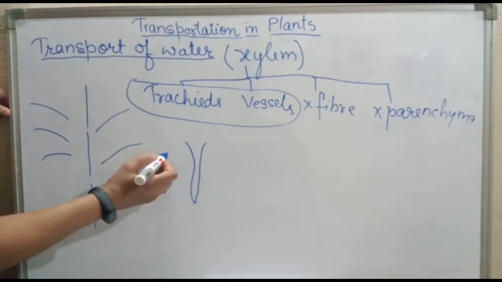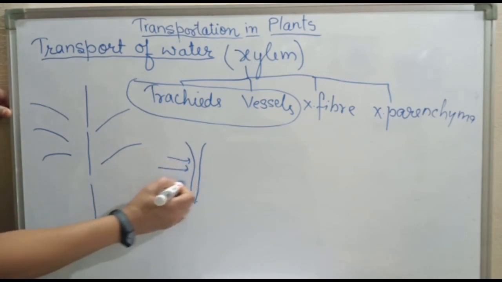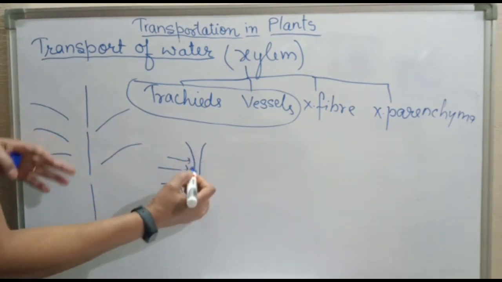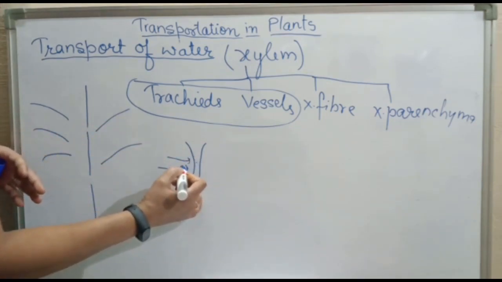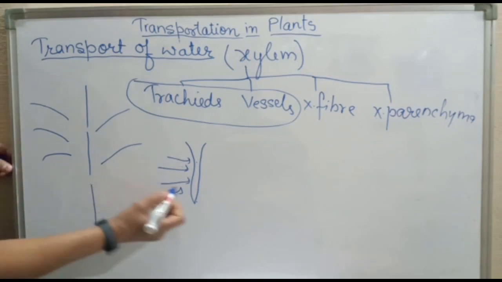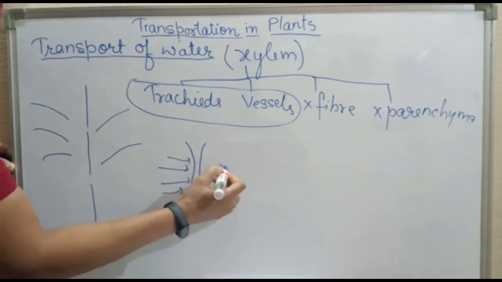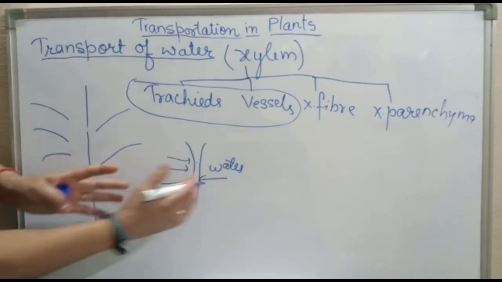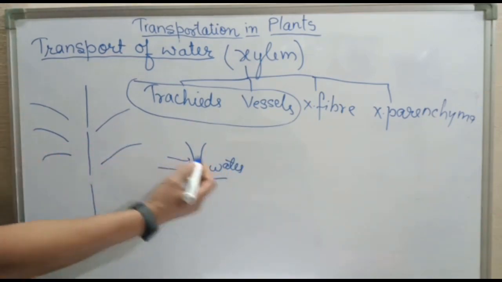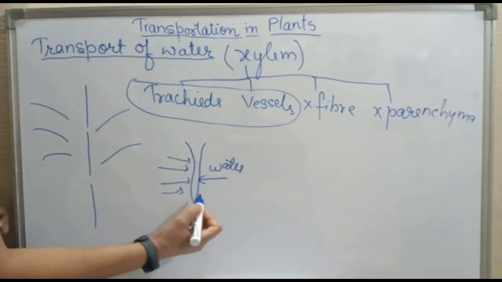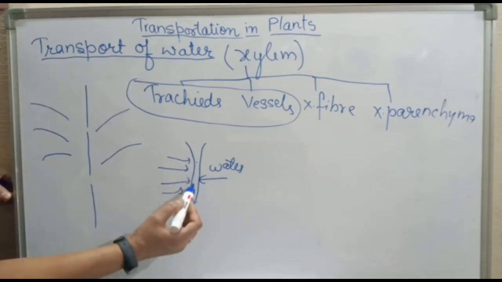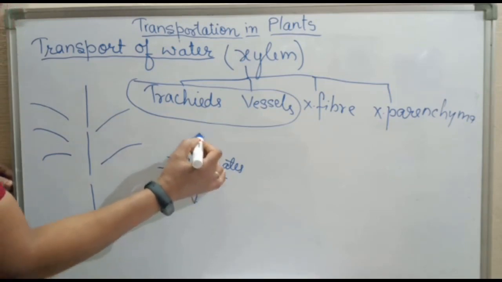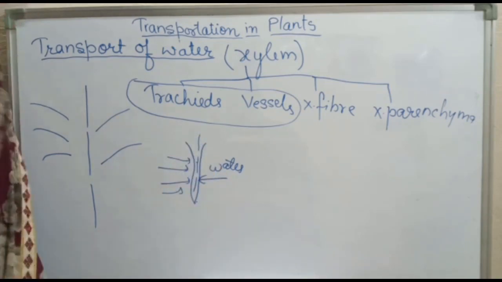Here the root takes up ions from the soil. This creates a difference in concentration of ions inside the root and outside. Water therefore moves into the root from the soil to eliminate this difference. This creates a root pressure and water moves from the epidermis to the root xylem, like this. Clear?